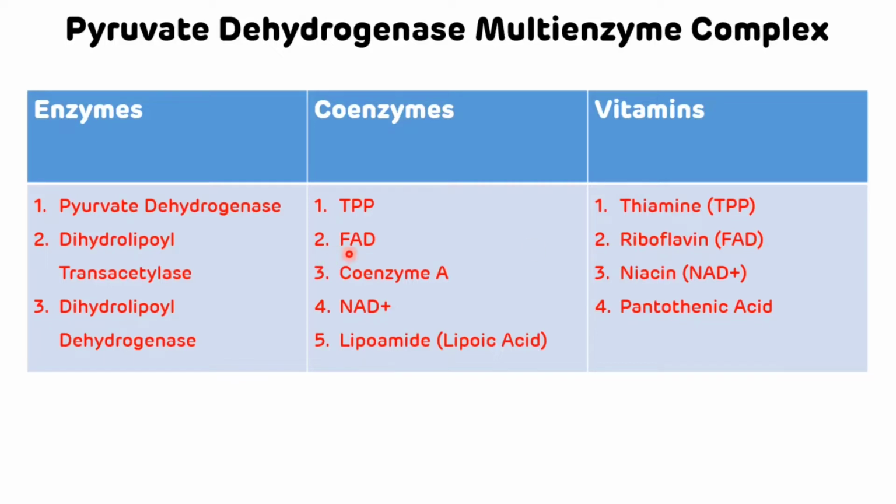Second one is flavin adenine dinucleotide, which is the coenzyme of vitamin B2, that is riboflavin. Third one is coenzyme A, which is the coenzyme of pantothenic acid. Fourth one is nicotinamide adenine dinucleotide, which is the coenzyme of niacin, that is vitamin B3. And the fifth coenzyme is lipoic acid. So that is the detail of pyruvate dehydrogenase multi-enzyme complex. Again, I am repeating, it contains three enzymes and five coenzymes.